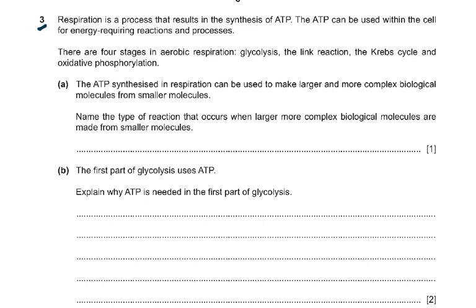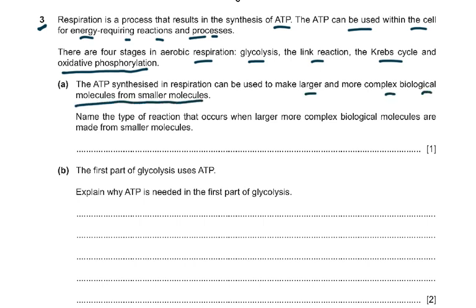Now coming to question number 3, respiration is a process that results in the synthesis of ATP. The ATP can be used within the cell for energy requiring reactions and processes. There are 4 stages in aerobic respiration: glycolysis, link reaction, Krebs cycle, and oxidative phosphorylation. The ATP synthesized in respiration can be used to make larger and more complex biological molecules from smaller molecules. Name the type of reaction that occurs when large, more complex biological molecules are made from smaller molecules. Well, that's easy, condensation.